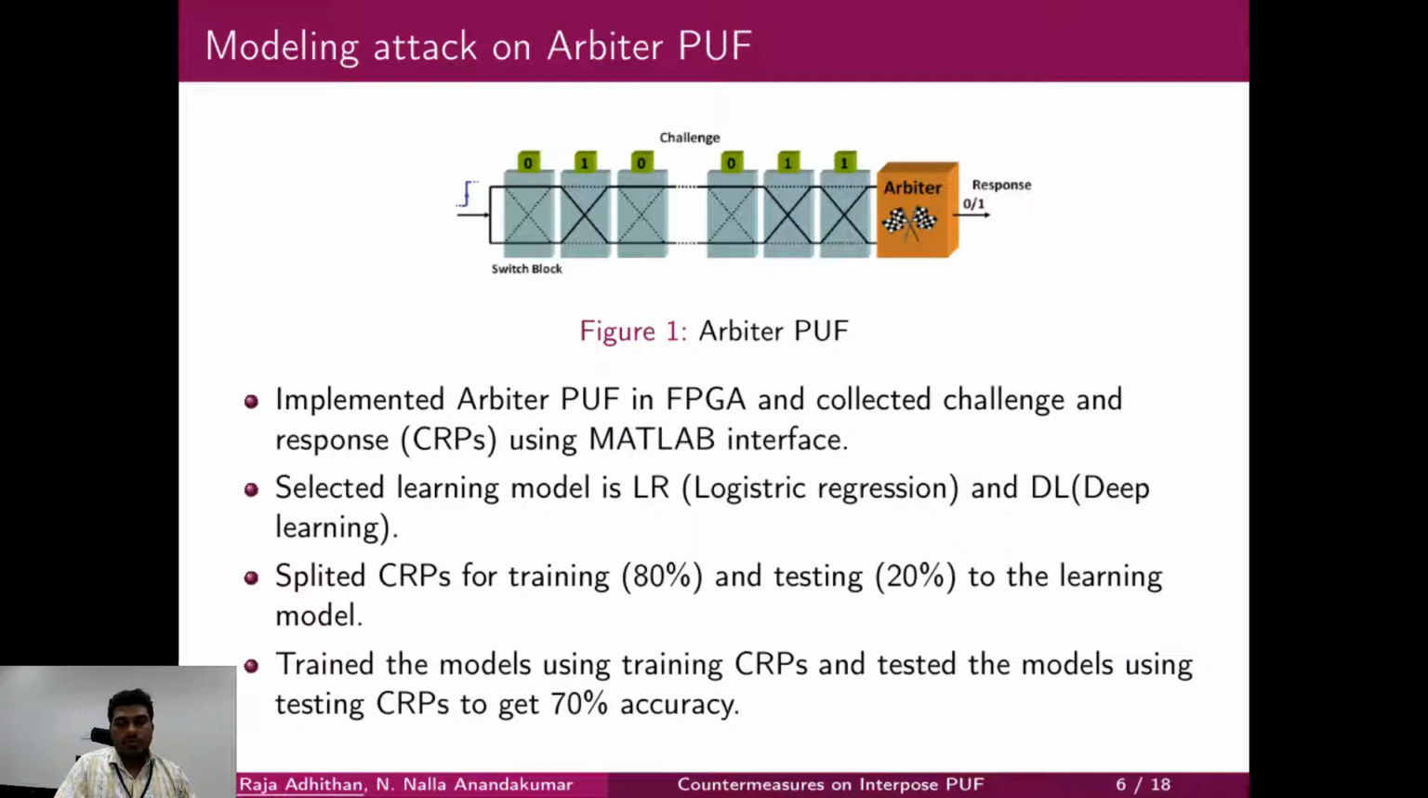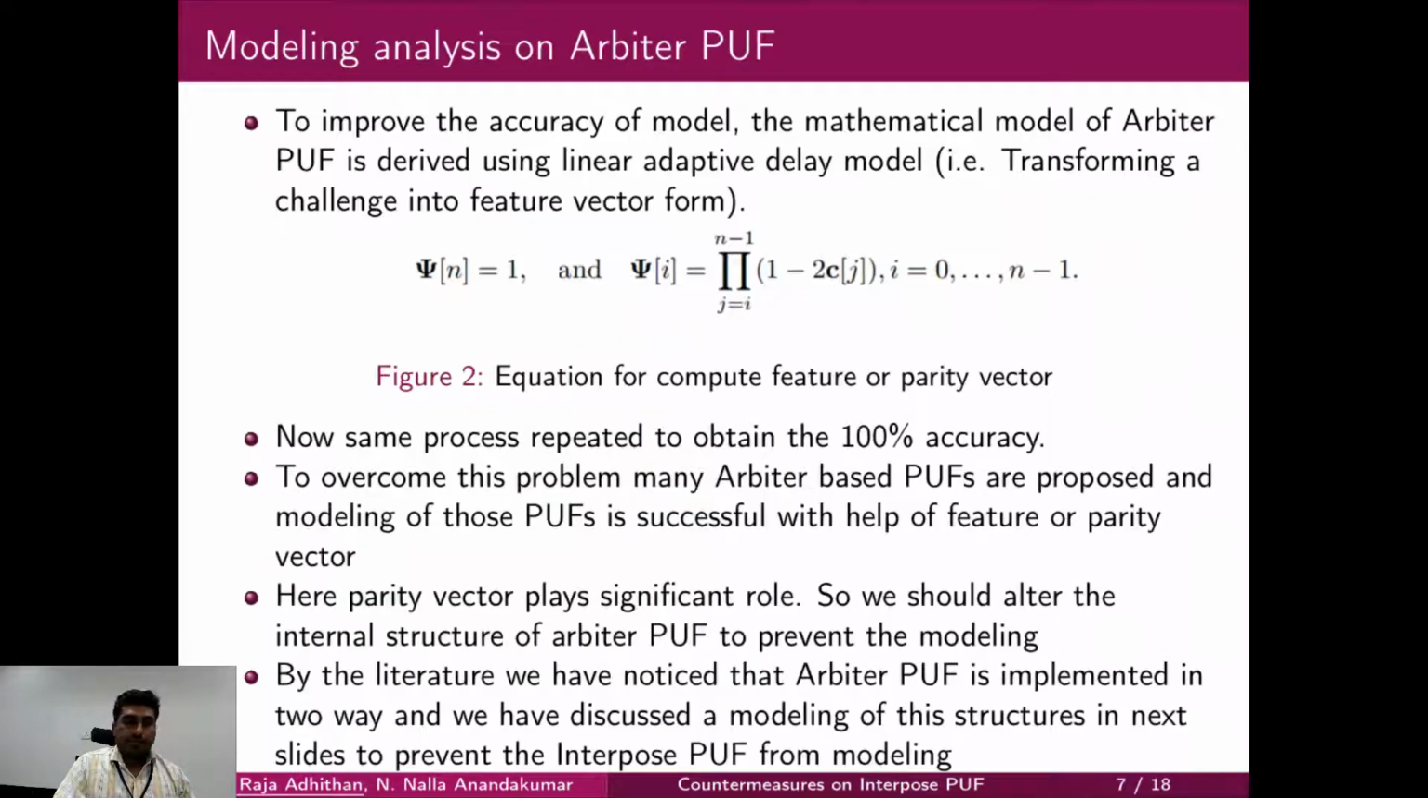In order to improve the accuracy of the modeling, we used a linear additive delay model, that is, converting a challenge into a feature vector form. Using this equation, we convert the challenge into a feature vector form. Now the same process is repeated, and we obtained 100% accuracy. So the Arbiter PUF is modeled successfully.